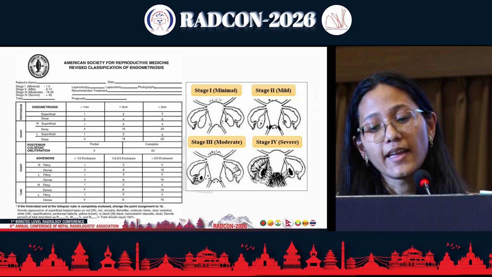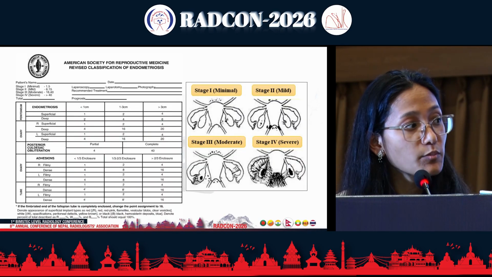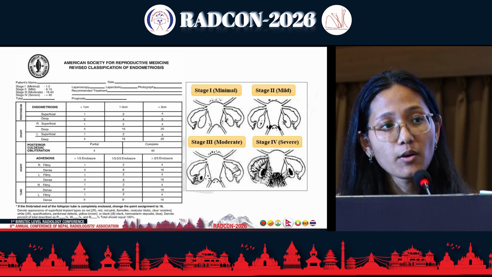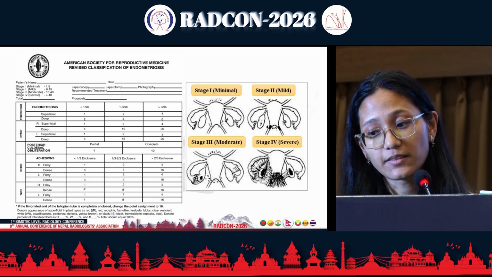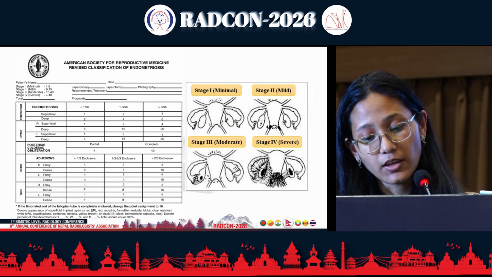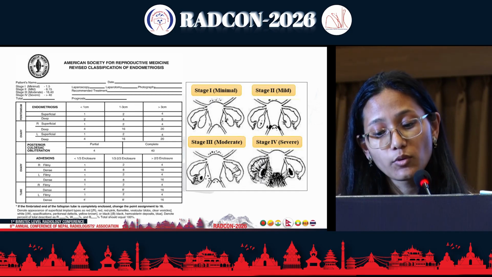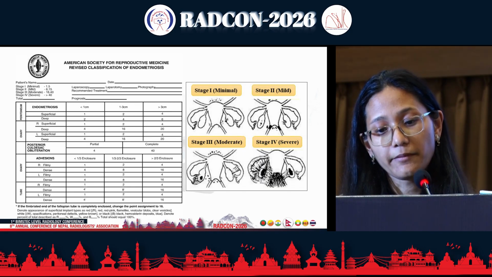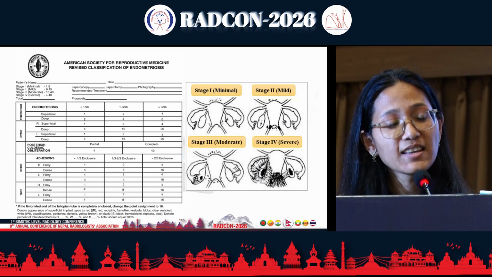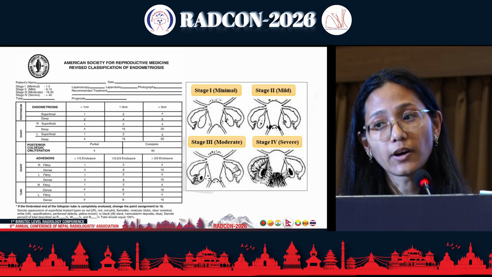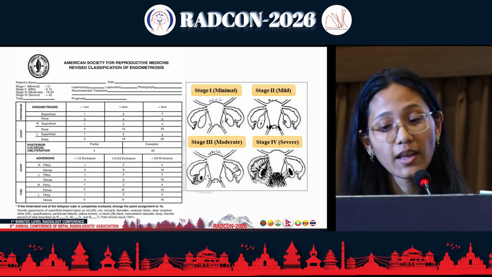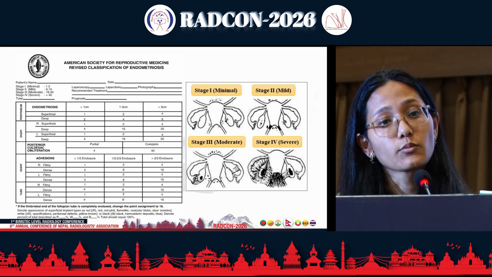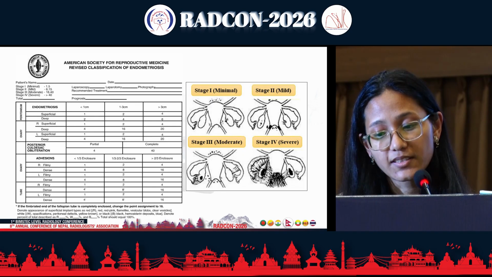These are the ASRM classification of endometriosis, which is used by our gynecologists. And with MR, we have more than 20 different classifications. Some of the classifications being the Endovalrim group classification, where they have compartmentalized the affection. And we have the Enzian classification, which can be used for ultrasound, MR, as well as surgery. There is this #Enzian-type endostage classification, where they have also given the risk stratification for the surgery.